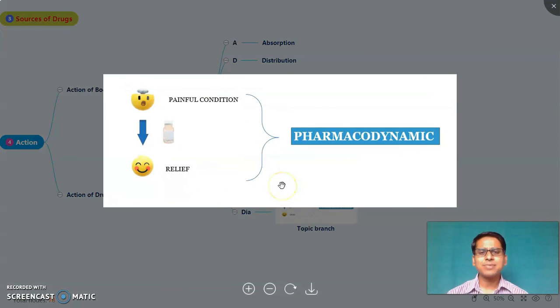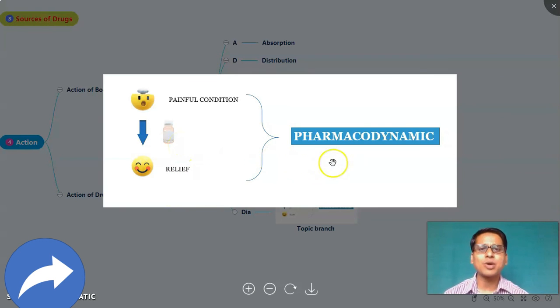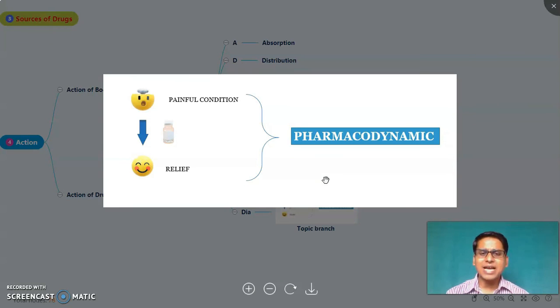Now we have taken the same example, that is, a patient is suffering from a painful condition. After taking a medicine, after a particular time, he gets relief from that particular pain. So this action, this effect of drug on the body, is called pharmacodynamic. And last point is that to study that effect, how this drug gives this effect is called mechanism of action. So it is called pharmacodynamic.